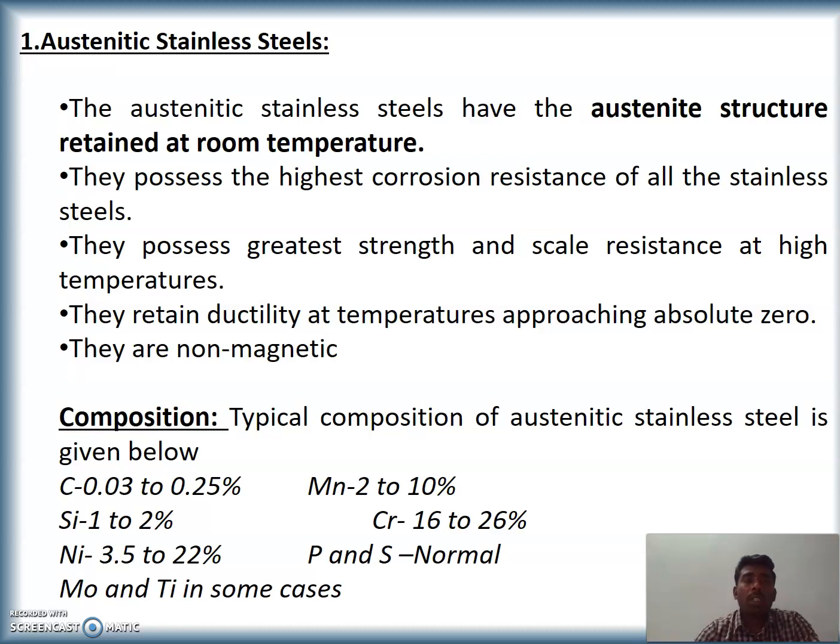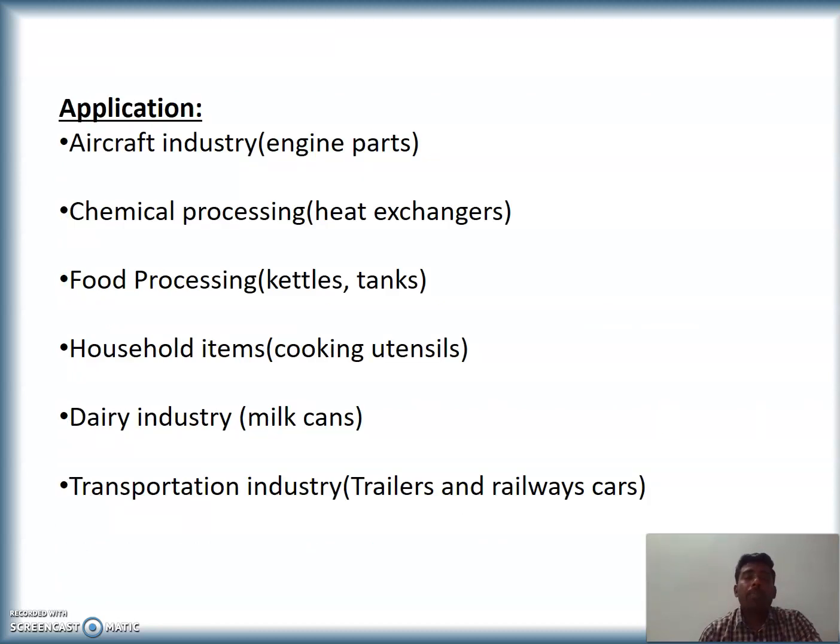The composition of austenitic stainless steel: carbon is 0.03 to 0.25%, manganese 2 to 10%, chromium 16 to 26%, and other elements are mentioned. Applications of this austenitic stainless steel are in various aircraft engine parts, chemical processing industries, food processing industries, all the dairy industries, transportation, household items, etc.